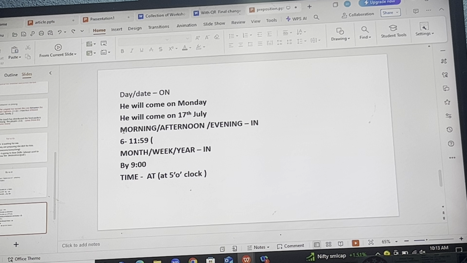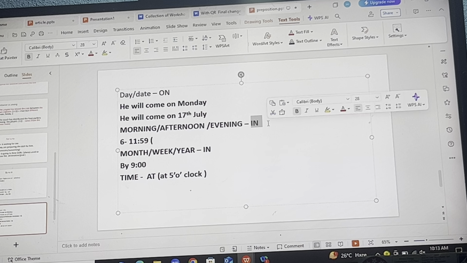Whereas in terms of morning, afternoon, and evening, as we have discussed, in case of morning we have a specific time boundary. Your morning may start from 5 in the morning till 12 in the noon. So from 12 to 5 there will be noon. If you're saying that I will meet you in the morning, why in the morning? Because you're specifying the time duration, I mean the boundary. I will call you in the evening. So it can be after 5 or from 6 till 10 in the night. So if there is any boundary, as I have specified, you have to use in.